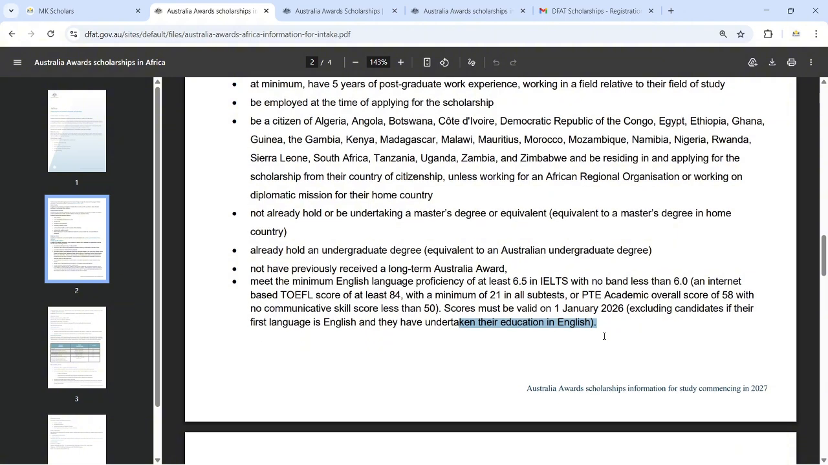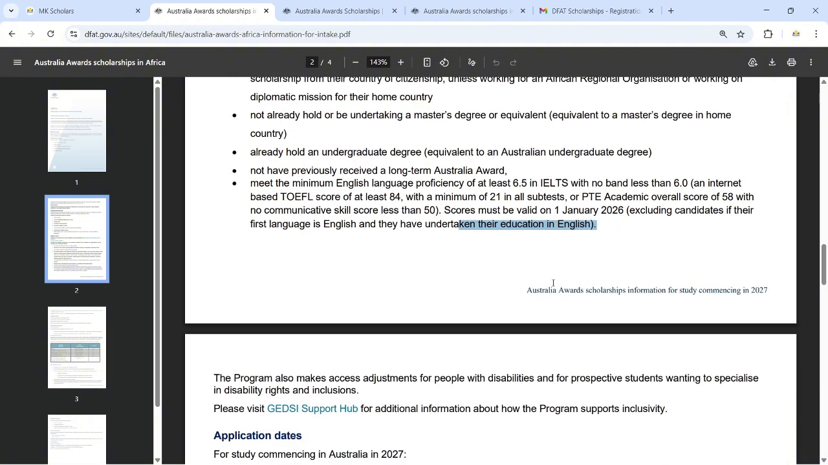And of course, as a Rwandan student, what you have to do is go to the university where you did your bachelor's degree and ask for the document called "To Whom It May Concern" that shows that you did your bachelor's degree in English. That is when you're not required to submit one of the English proficiency tests.